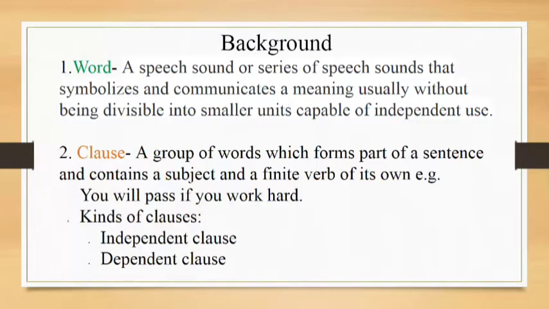So let's take one example. You will pass if you work hard. So we have two clauses: you will pass, and if you work hard. Again, we come to the kinds of clauses. We have basically two types of clauses. One is called independent clause, while the other one is dependent clause. Independent clause, principal clause, or main clause, these are the names of the same type of clause.